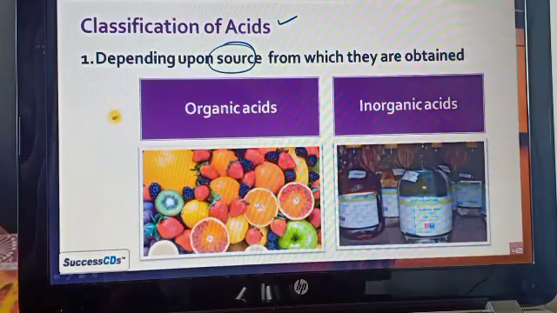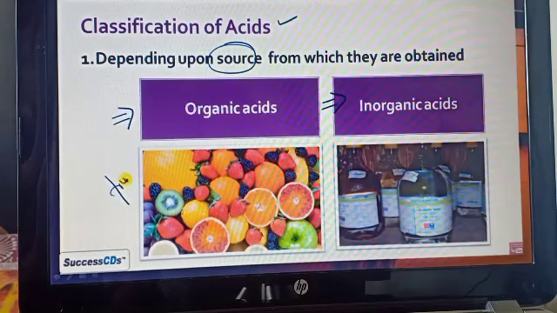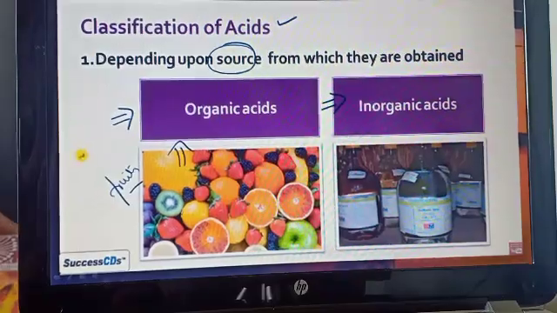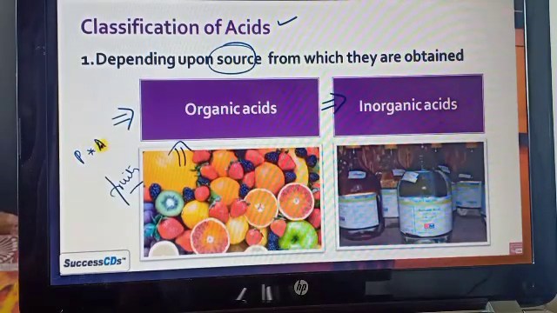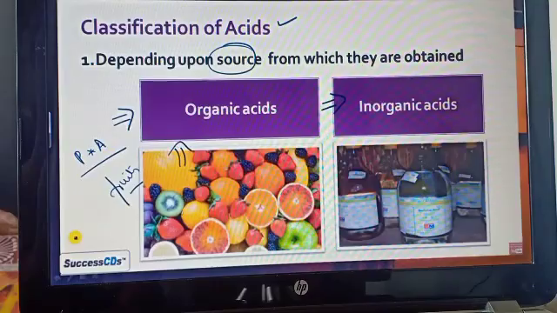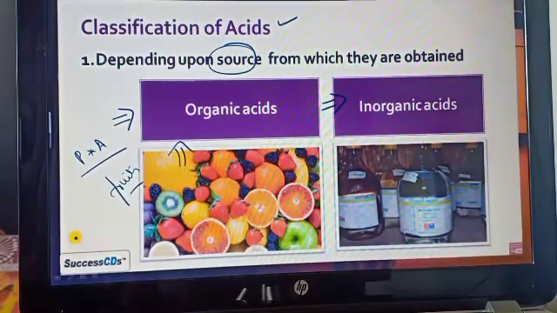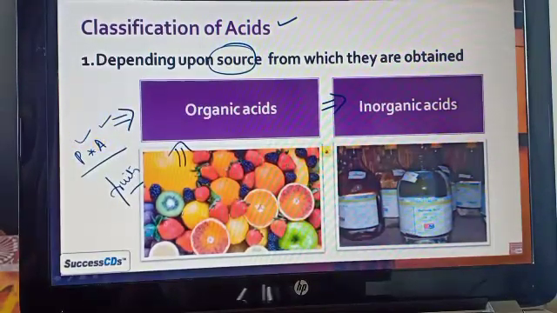According to that, we have classified acids into two types, organic acids and inorganic acids. Organic means it comes from the plants and animals, like the fruits, so the acid present in the fruits we consider as an organic acid.